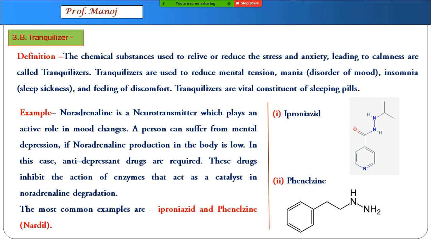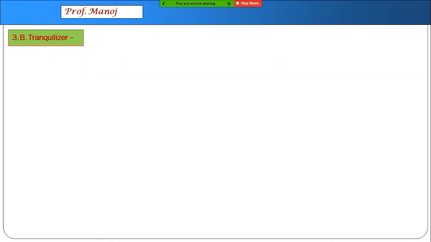So imagine noradrenaline secretion happens in the body. There is some enzyme which is killing that noradrenaline. So what will iproniazid do? It will go and kill the enzyme which is destroying noradrenaline, so that mental depression, suicidal tendency is corrected. This is one of the strongest tranquilizers used. There are some more also.